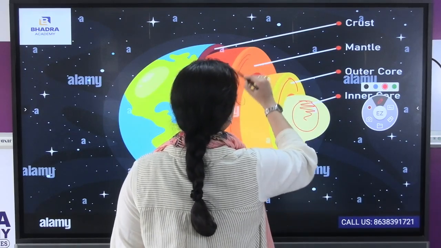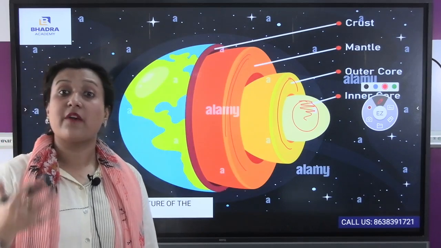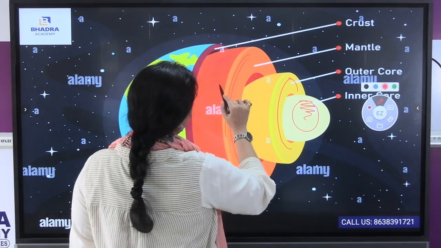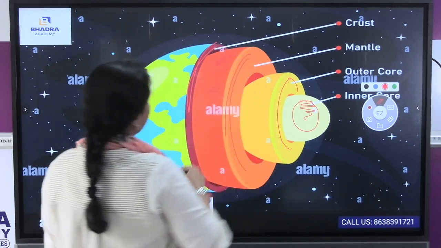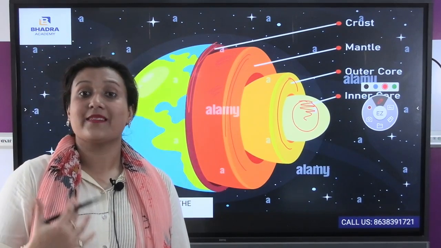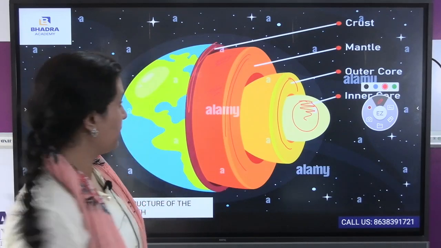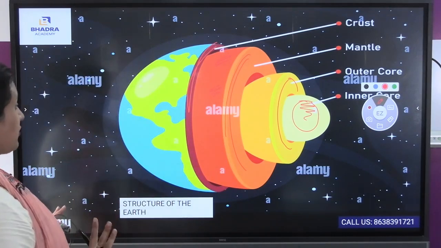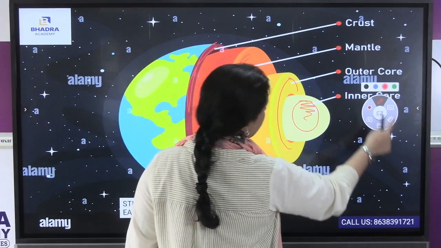If I talk about the mantle, there only the volcano lava is present. The volcano lava comes from there only. These are all formed of lava, and here comes the earth's crust. The earth's crust is the covering of the earth. And then slowly the earth's crust has been formed, and then the troposphere has been formed. Slowly the other layers of the earth have been formed. So this is the picture of the formation of the earth, the structure of the earth. First comes the inner core, the outer core, the mantle, and the crust.